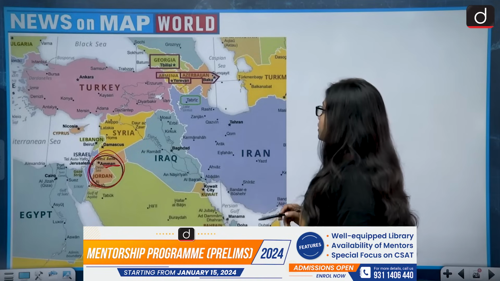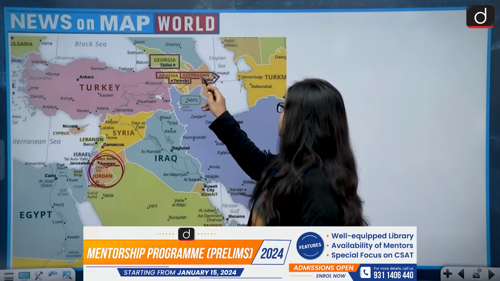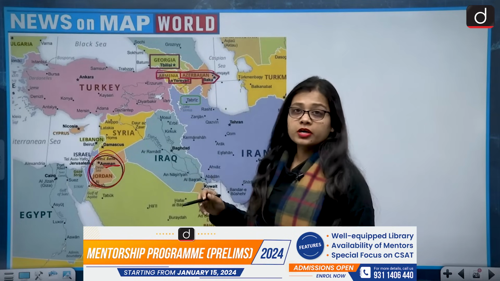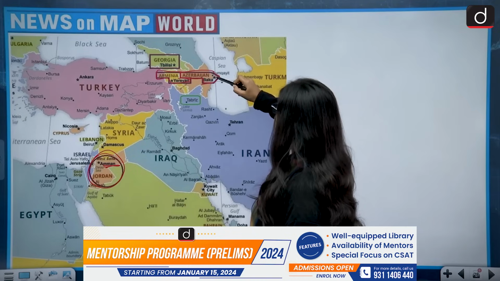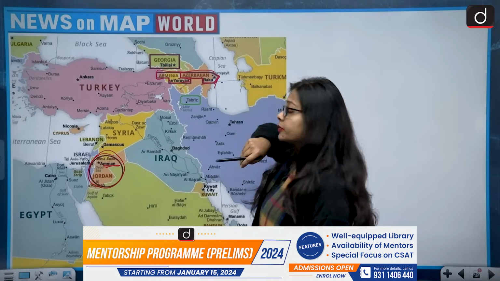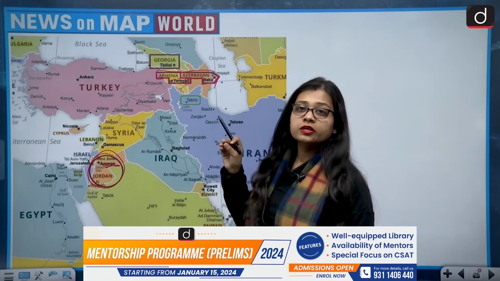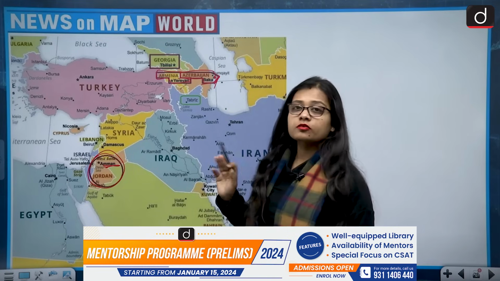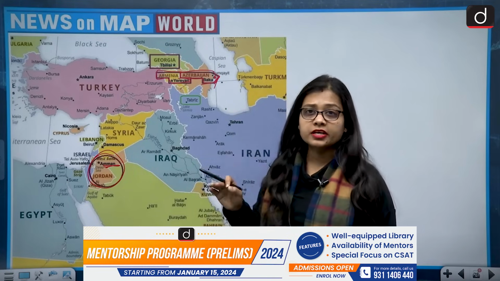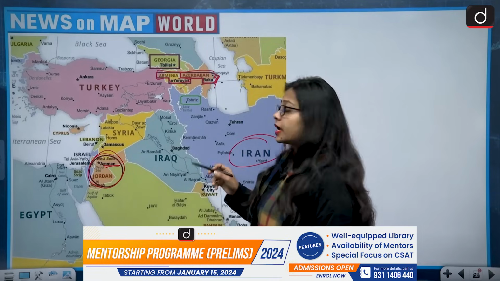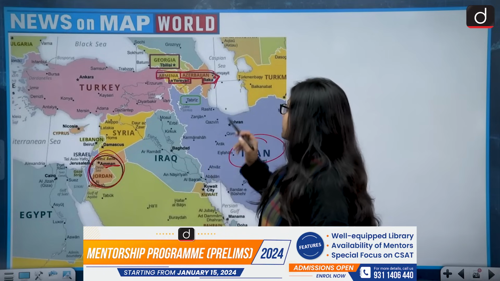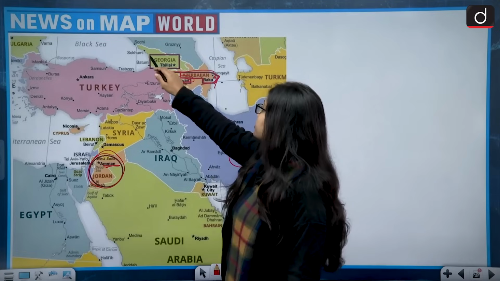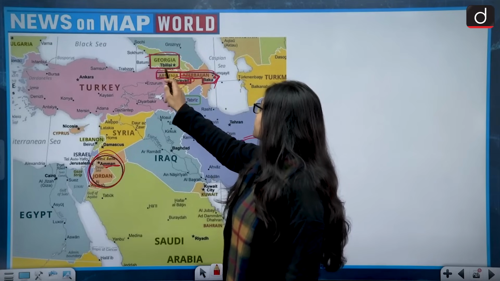Then we have the country Azerbaijan, and Azerbaijan and Armenia always remain in the news because of the war that takes place between these two countries. The capital of Azerbaijan is Baku, and Baku is situated very close to the Caspian Sea. Tabriz is not the capital of Azerbaijan. Tabriz is a city in Iran, in the northwest of Iran. Then Armenia, the capital Yerevan, that is correct. Then Georgia, the capital of Georgia is Tbilisi.